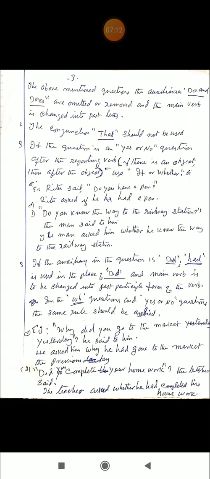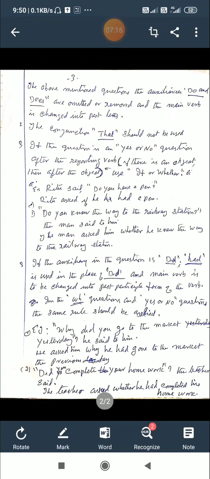If no object is given, we can give an object, and the second person you should always be changed into the person of the object of the reporting verb. That is an important thing. If the object is given, well and good, follow that object. If the object is not given, you can give an object, me or us or them or him, etc., or you.